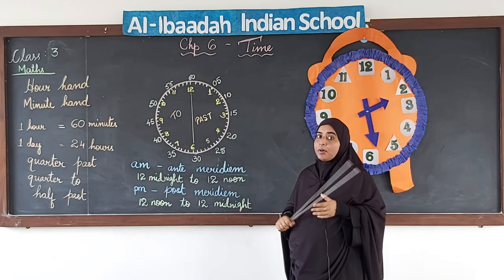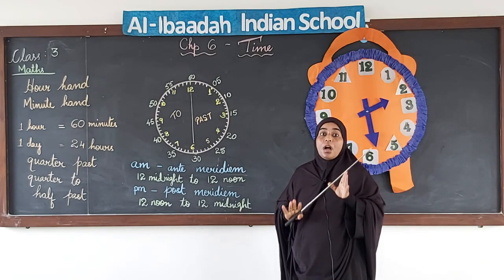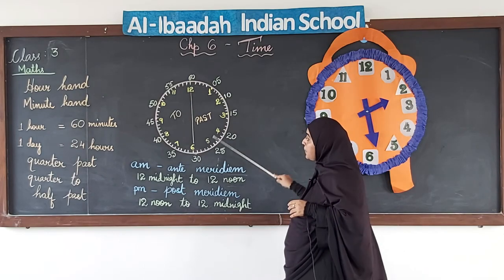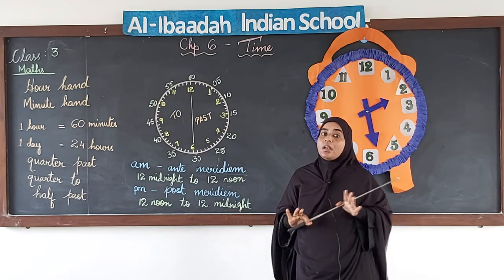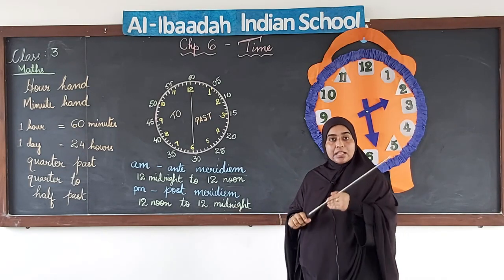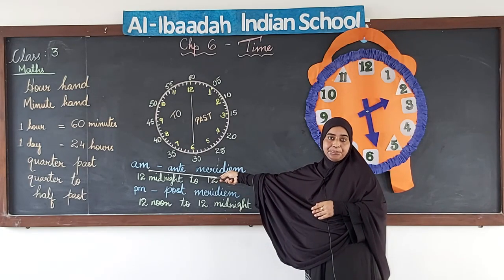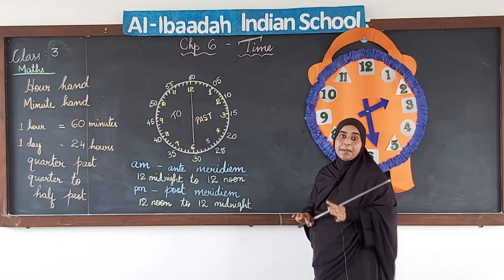Which hand am I talking about when I say that it takes 12 hours? It will be the hour hand. When the hour hand takes one complete round of the clock, that means it has completed 12 hours. That means half of the day has passed. This half of the day we say it is AM. So, 12 midnight to 12 noon it is AM.